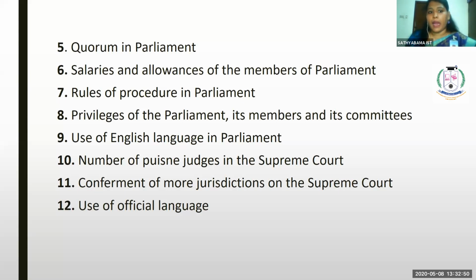The amendment bill can be made for the rules of procedure in Parliament, privileges of Parliament, its members and its committees, use of English language in Parliament, and the number of puisne judges. Puisne judges are nothing but the lower rank judges. Compared to the regular judges, puisne judges are judges of lower rank. In order to increase the puisne judges or decrease the puisne judges, or regarding the salaries relating to puisne judges, everything can be decided by adopting the simple majority system.